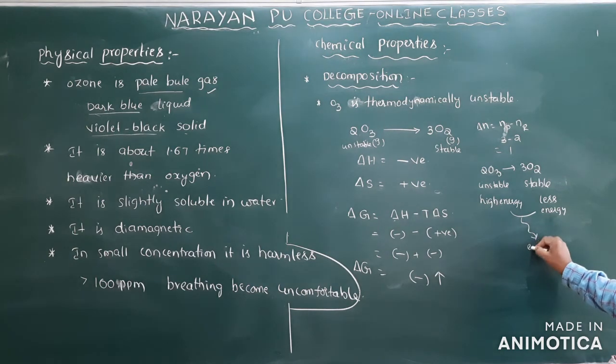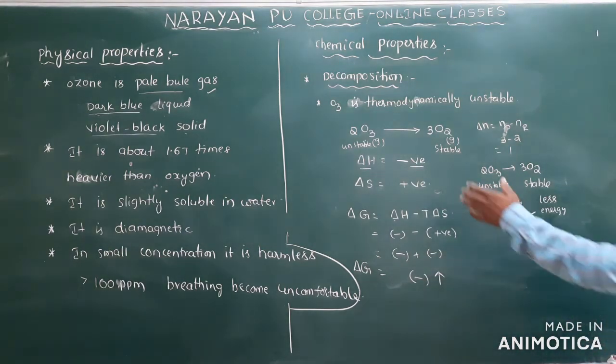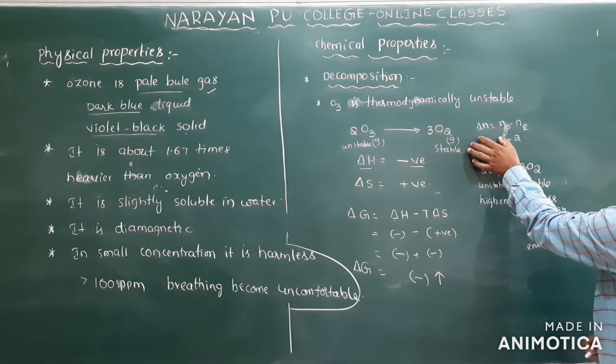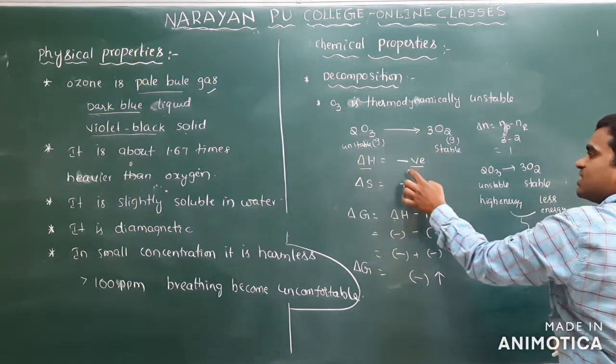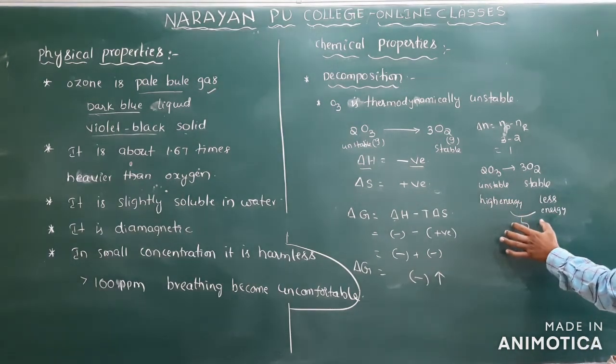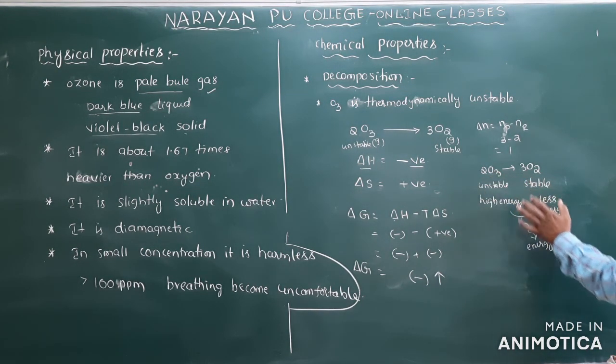By releasing some energy. If energy is released, then delta H will be negative. If you don't know that formation of ozone from oxygen is an endothermic reaction, then decomposition is an exothermic reaction. You can also identify whether delta H is positive or negative by this reaction.